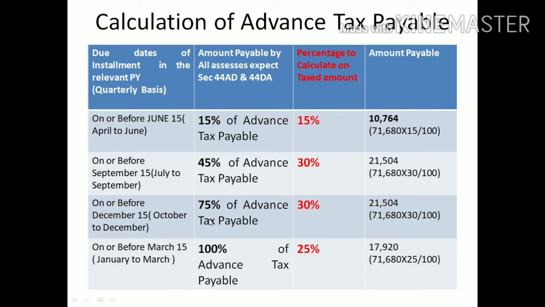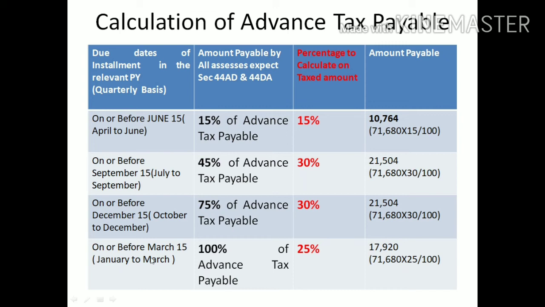For covering 75% at the completion of the third quarter, we just need to calculate 30% of the amount: 71,680 into 30 divided by 100. You will get 21,504. When you pay this 30% in the third quarter, you satisfy the 75% of the amount payable.